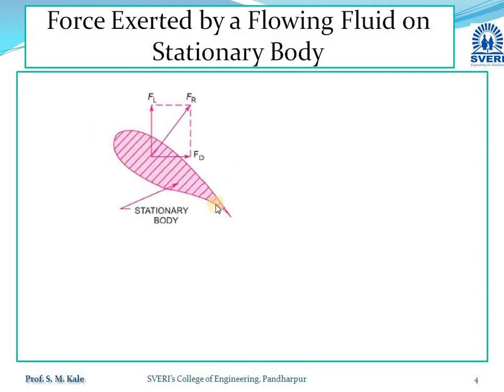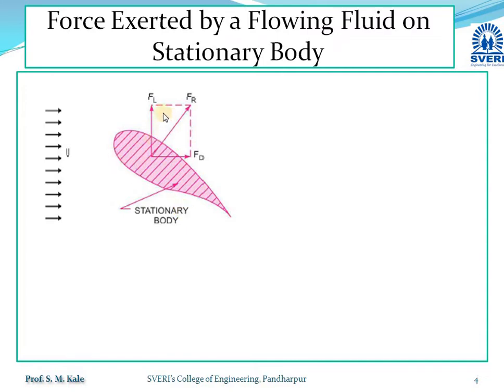Suppose this is a stationary body which is having an arbitrary shape, and I am going to keep this stationary body in a flowing fluid. Suppose whatever fluid is there, that fluid is moving in this direction and has a uniform velocity u. Whenever that fluid passes over this stationary body, this fluid will act with forces on this stationary body.